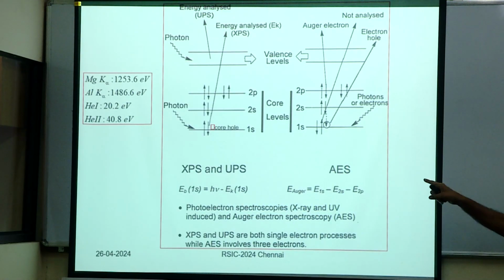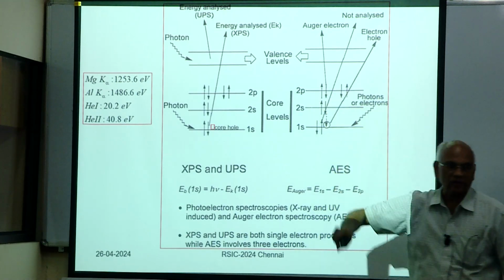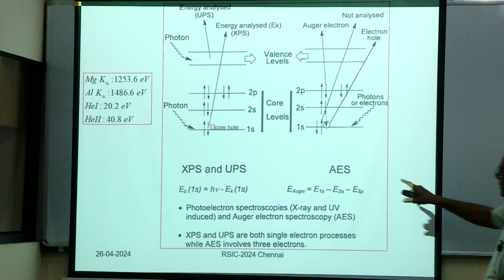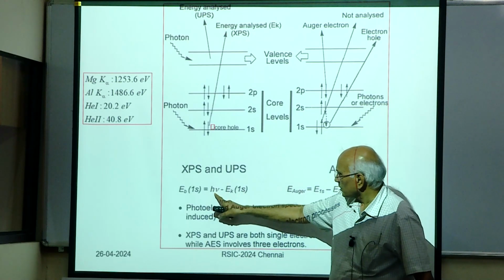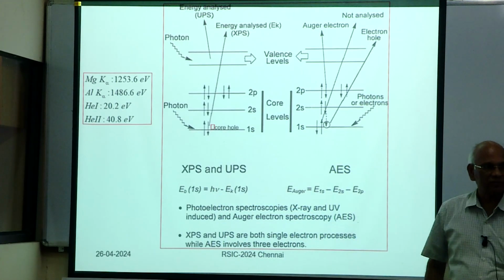So it is a one electron process. It is only one electron process that is coming out. Whereas here, 1, 2, 3 electrons are involved. It is a 3 electron process. To answer your question, in this expression there is hν, but in this expression there is no hν.